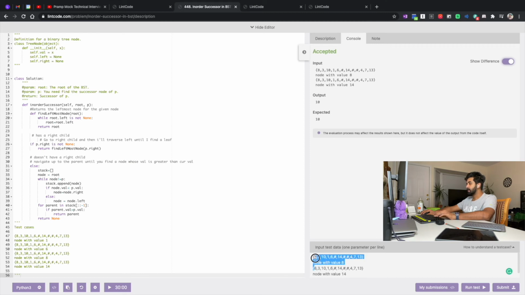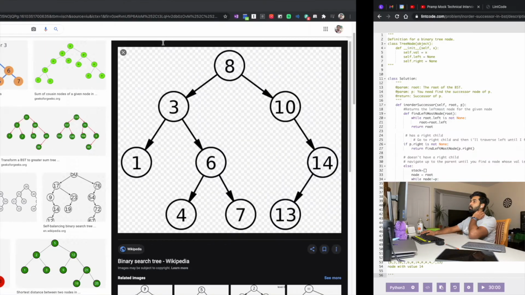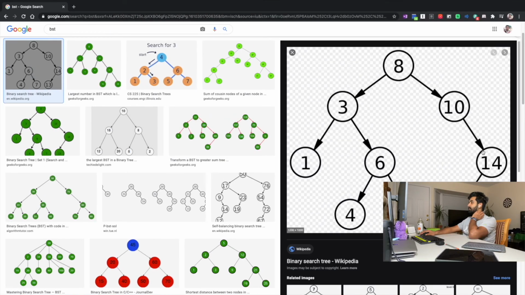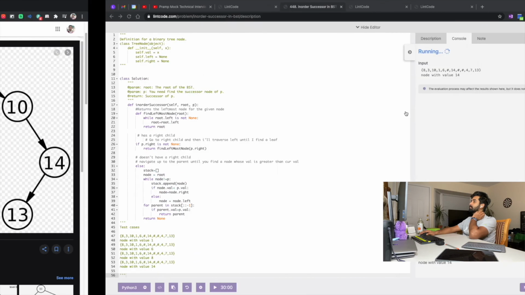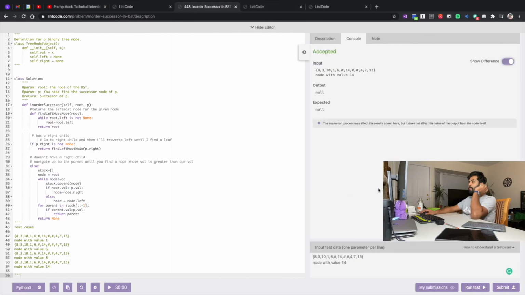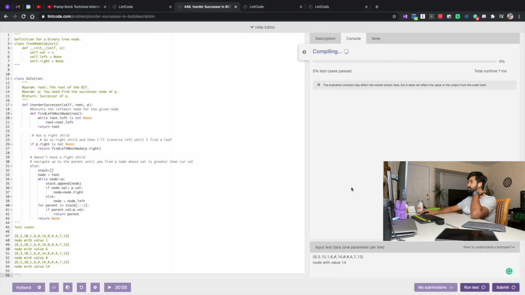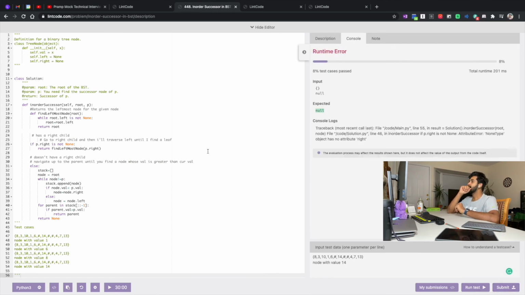And the next one is, I think, the last one. For 14, it should return null because 14 is in the rightmost subtree, doesn't have a right child, and its parent doesn't meet it. So it should be null for 14. Yep. Let's go ahead and submit. So we've figured out some test cases. 8% of test cases passed. Oh, we're getting an exception.